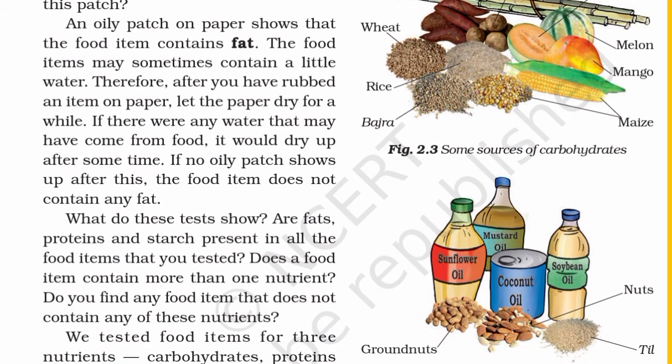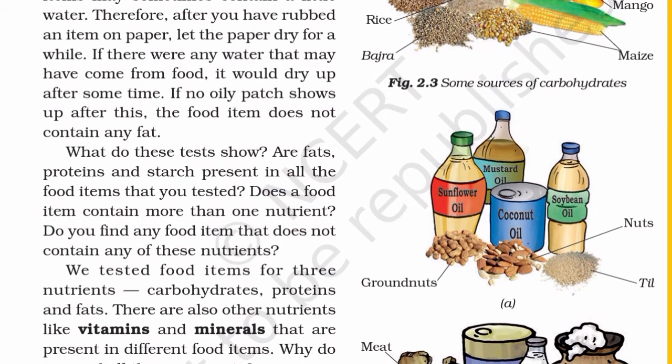Figure 2.4. Some sources of fats. Figure A, plant sources, shows groundnuts, nuts, til, sunflower oil, mustard oil, coconut oil, and soybean oil.